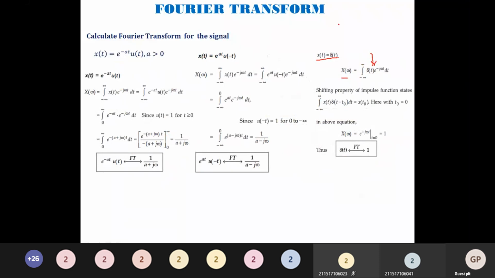We know that del of t exists only as a limit formula. We know that integral from minus infinity to plus infinity of del of t dt is equal to 1. And this only exists at t equal to 0, and at all the other places it is 0. So I have to substitute t equal to 0. If I put t equal to 0, e power 0 becomes 1. The entire integration is 1, so 1 into 1 is 1.